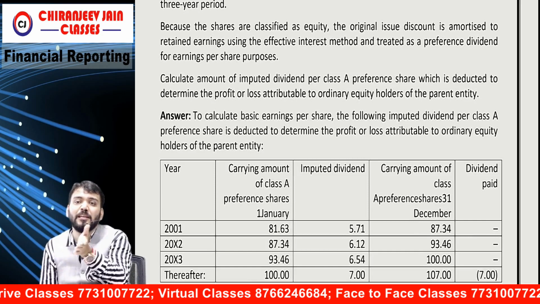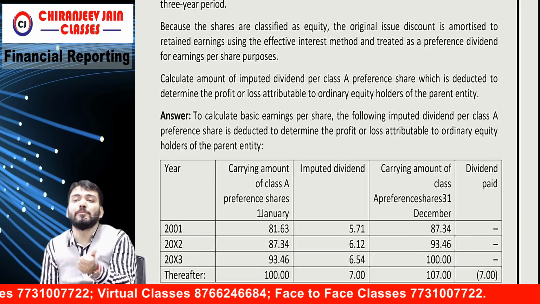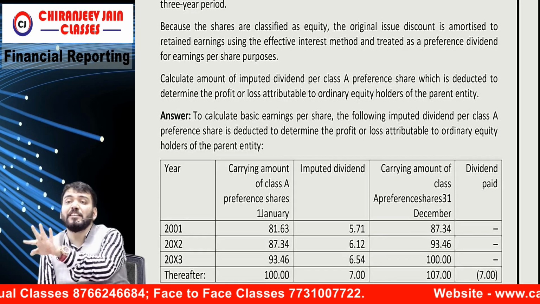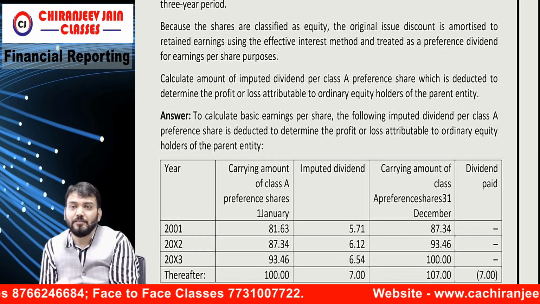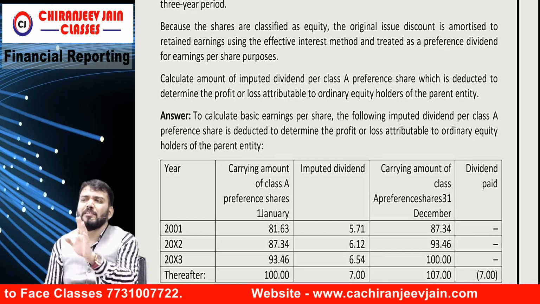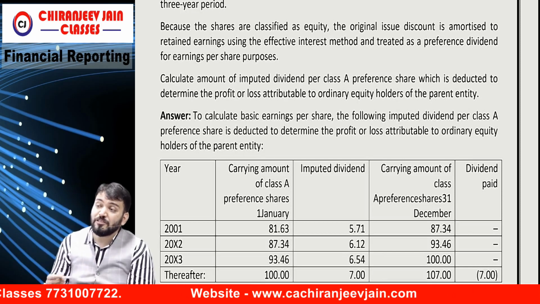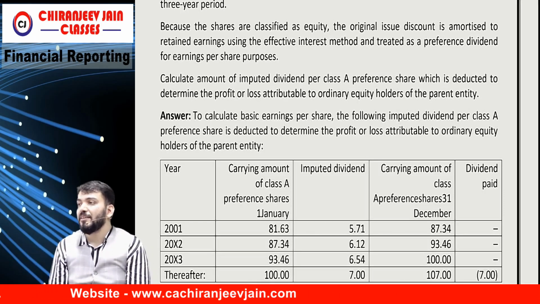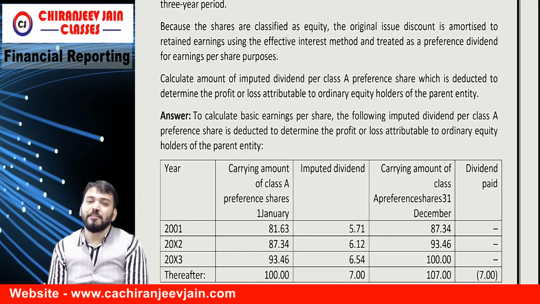Means first year no dividend, second year no dividend, third year no dividend, fourth year dividend. So from the 4th year, retained earnings will be deducted. Correct. Means first year no dividend, second year no dividend, third year no dividend. Well, this is wrong, because this was issued at a discount, so there was some imputed dividend.